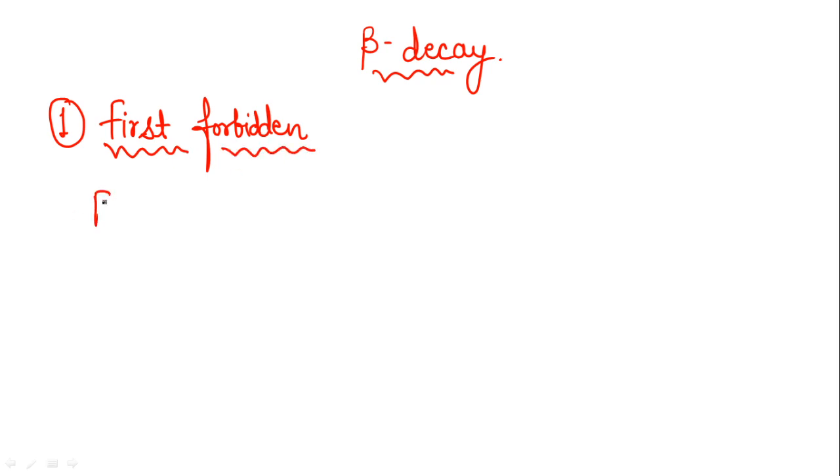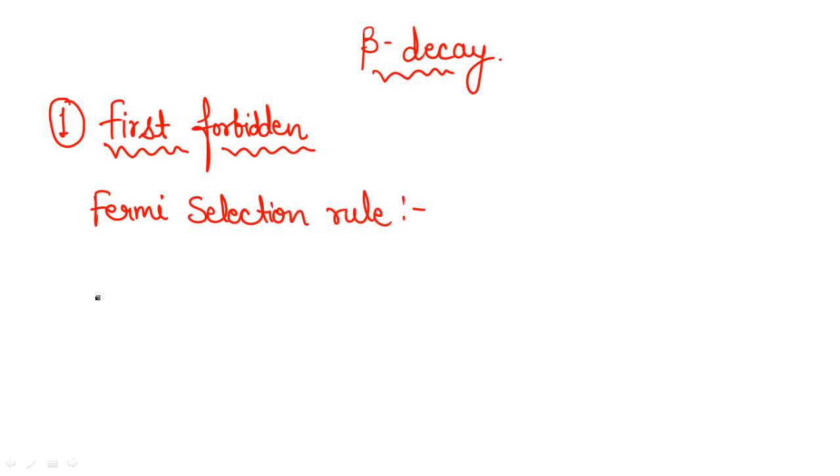So the Fermi selection rule, if I am going to consider it in the first forbidden case. Also, before knowing about these selection rules, you should know one more point. What is that? Let me just tell you about that point too. So here we will write the Fermi selection rule and here we will consider the Gamow-Teller selection rules. Now the point is, what is this first forbidden case?